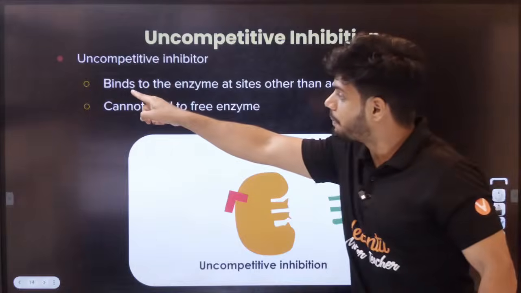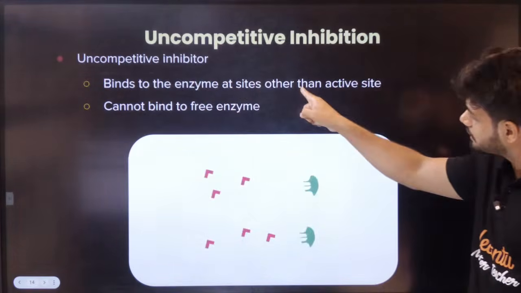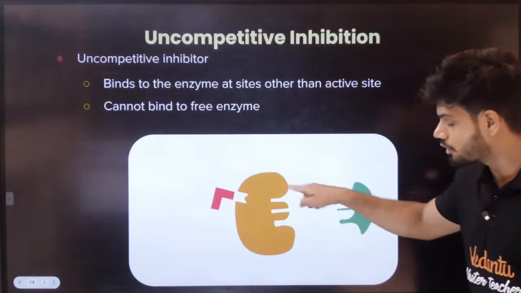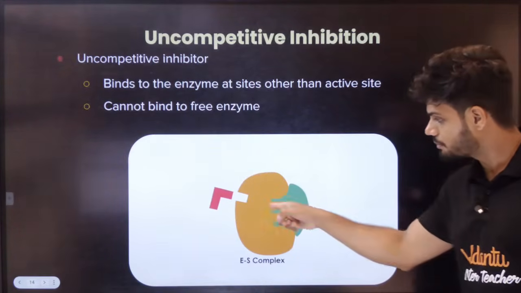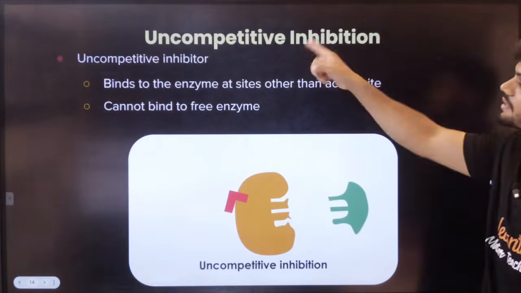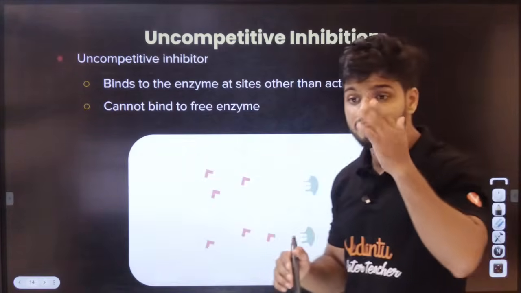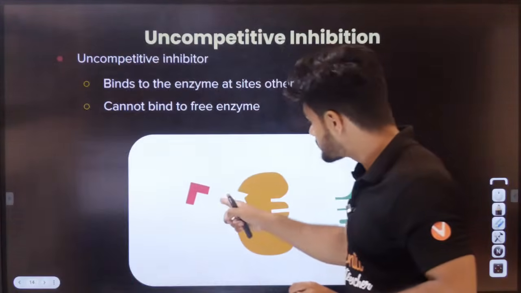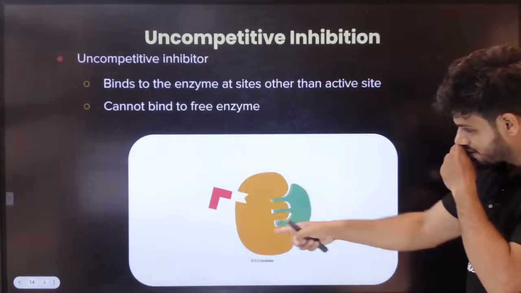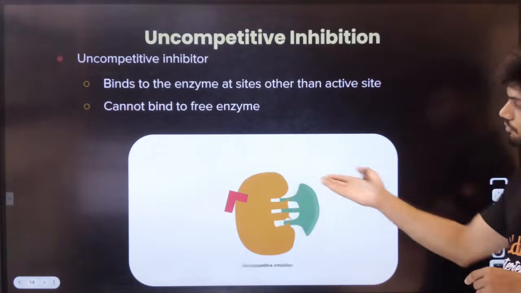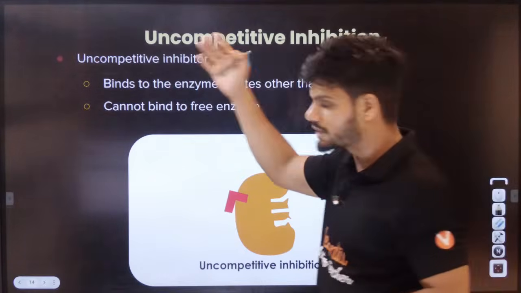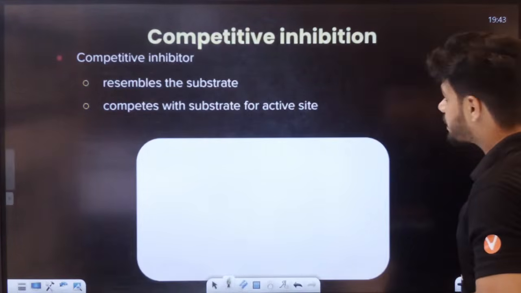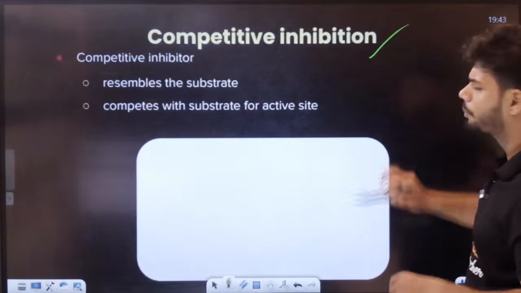It will bind to the enzyme at a site other than the active site, yes, but it cannot bind to the free enzyme. So it will wait. Once the substrate binds, it binds from behind and kicks it out. That is called uncompetitive. This one will wait always. The worst kind of all. Okay, so students, in your NCERT you only have competitive, so learn only competitive, students.